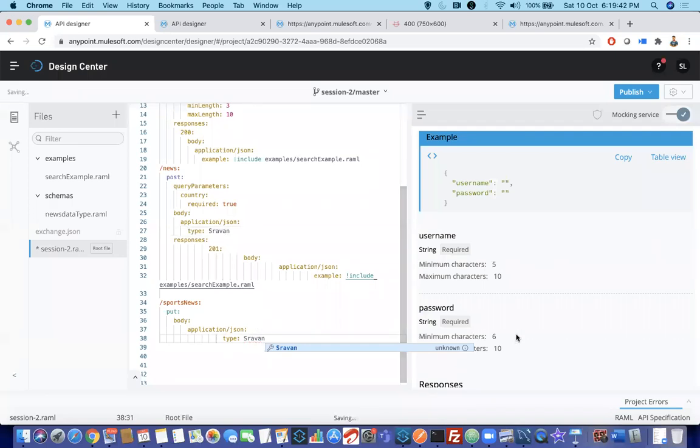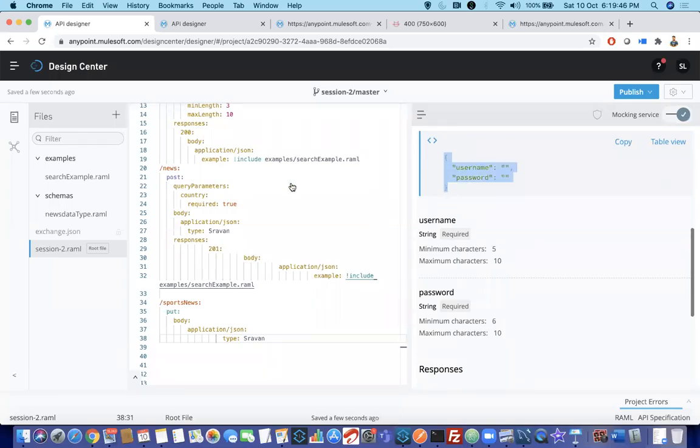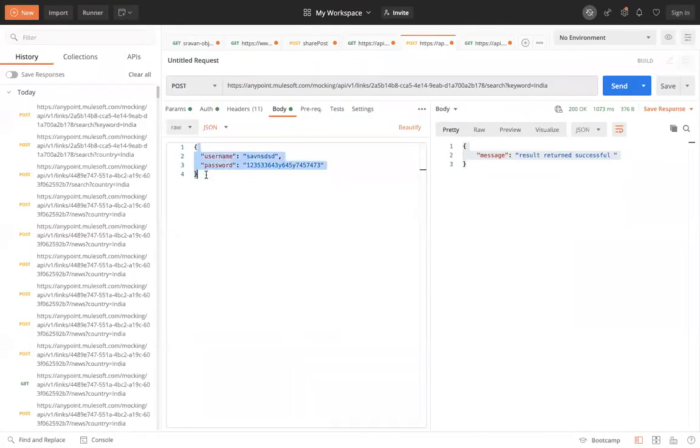Now you must be wondering, how to pass as an array? Suppose you have multiple. This is called a single object. What if you want to pass multiple username and password requests? That means an array. Array of objects will be something like this. We'll come into more details on what an array of objects is when we check data.